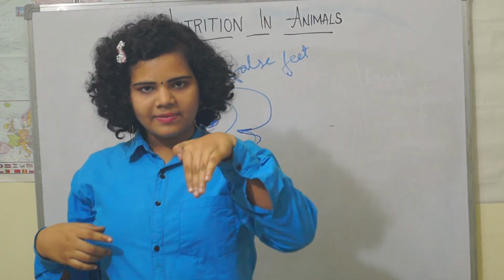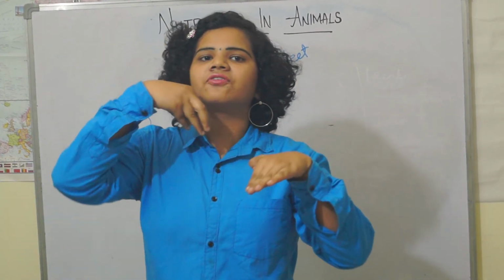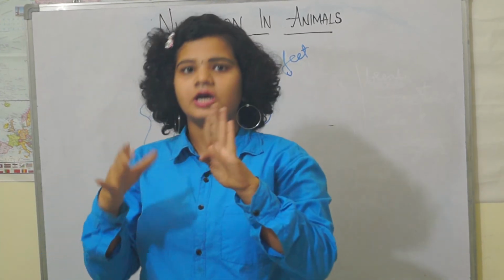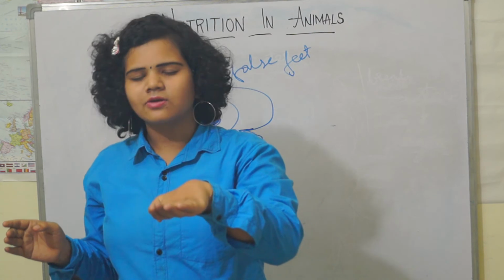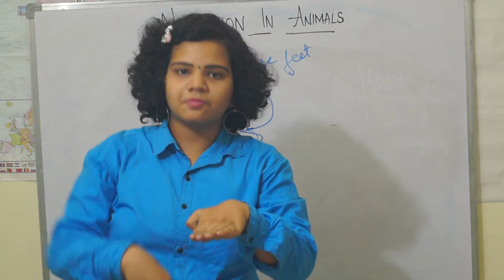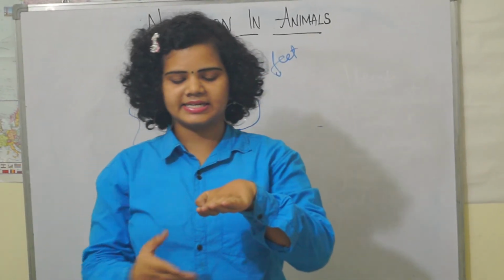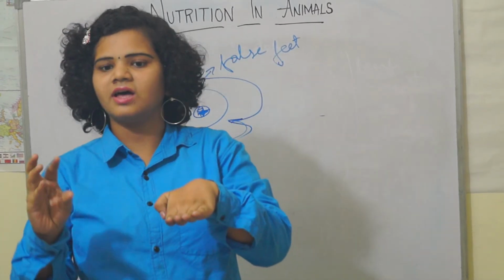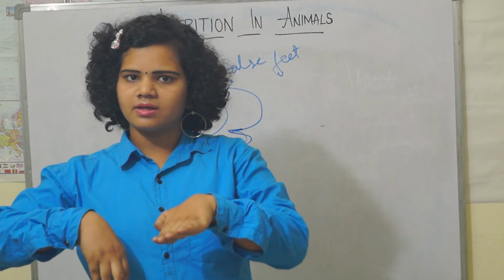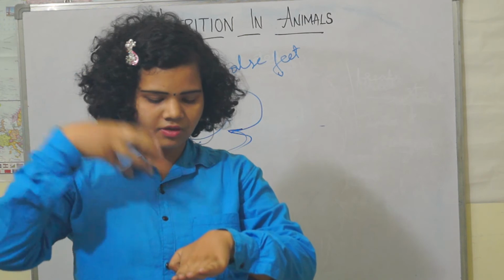When you are taking food in, this flap-like structure closes the windpipe and allows the food to pass into the food pipe.